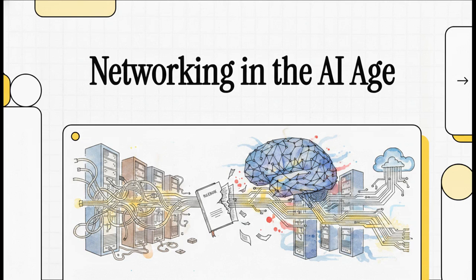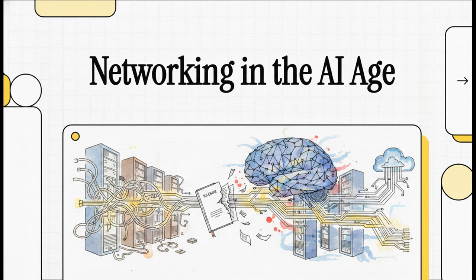Welcome, everyone. If you look back at the history of data centers, every once in a long while, a shift comes along that just forces us to completely rip up the rulebook. Well, we are right in the middle of one of those shifts today. We're looking at the deployment of large language models at scale, and honestly, this represents without a doubt the single most significant disruption to network design since the advent of server virtualization.